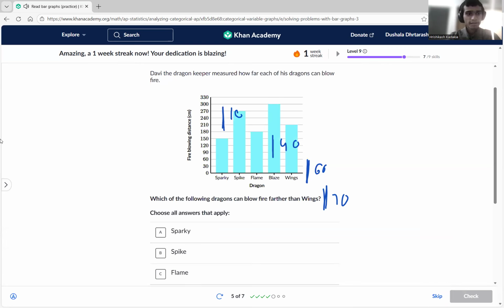Awesome. Okay. Davy the dragon. Let's see. I think it's... let me just change the color here so it doesn't become a homogeneous color. Okay, just keeps things fresh now.